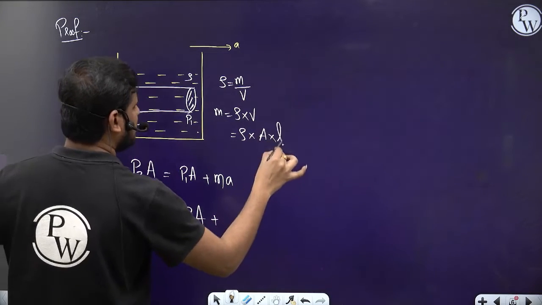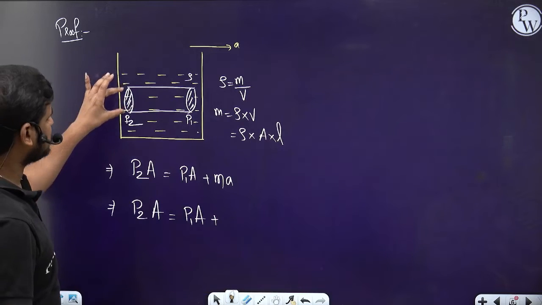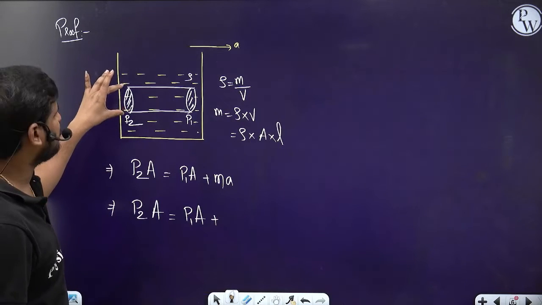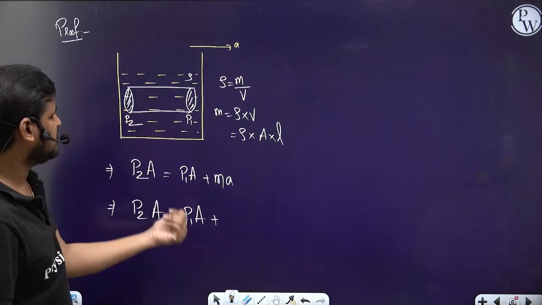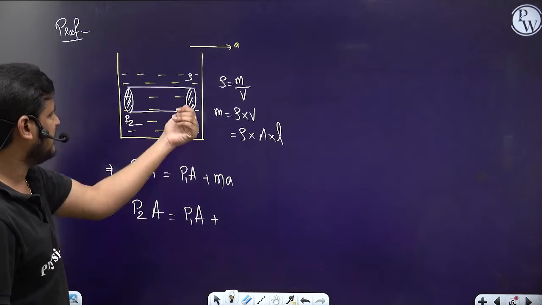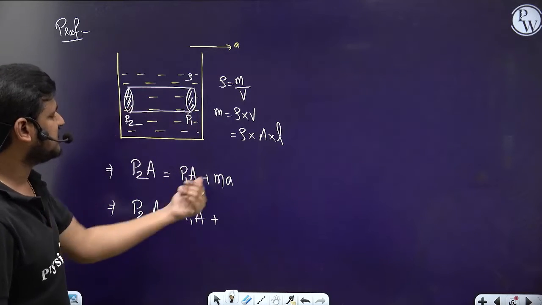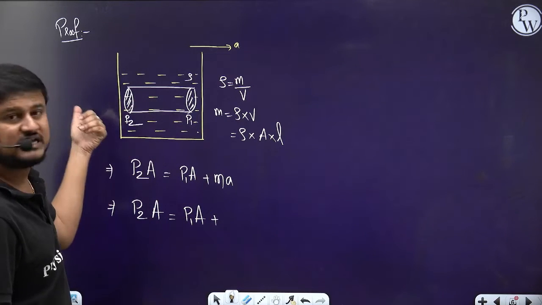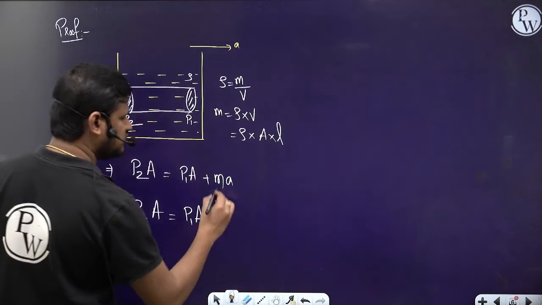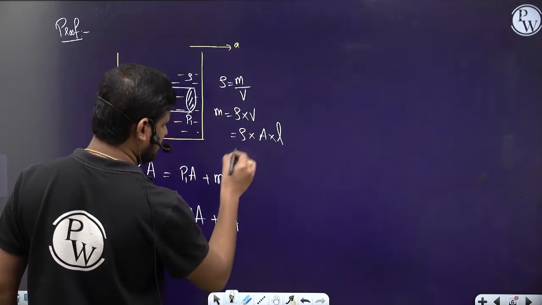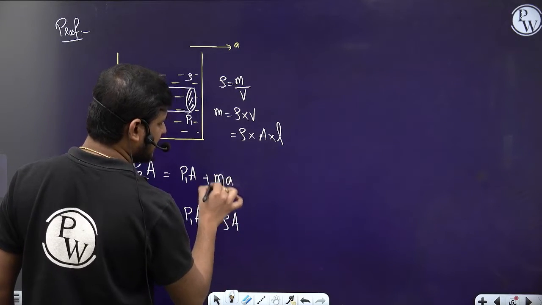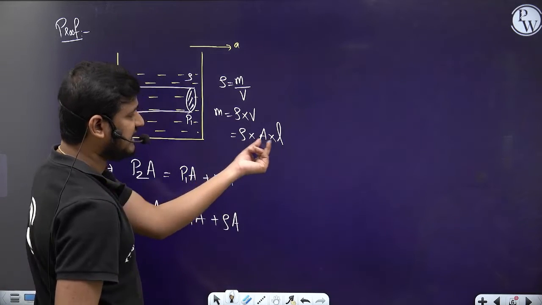In place of volume, let's write the cross sectional area A into length L. At this cross section, the force that acts is P2 into A. At this cross section, the pressure P2, P1A, and on this side one more force is acting, MA, the pseudo force. Now I am writing the mass in the pseudo force in terms of density, area, length.